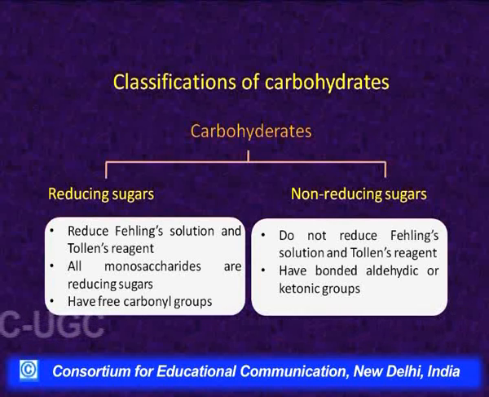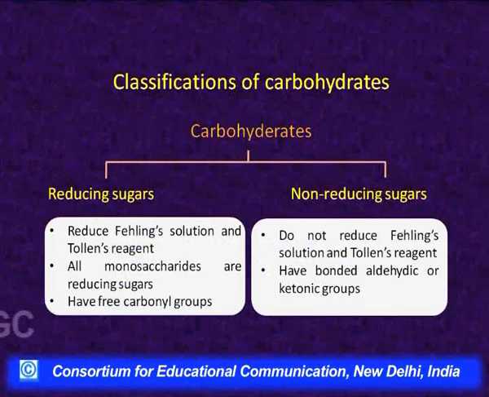So, non-reducing sugar means they do not have a free aldehydic or ketonic group. But one thing you have studied in the chemistry of aldehydes and ketones is that we differentiate between aldehyde and ketone on the basis of these two reagents. Compounds which give a positive test with Tollens reagent or Fehling's solution are generally aldehydes, and those which do not react with these are ketones.